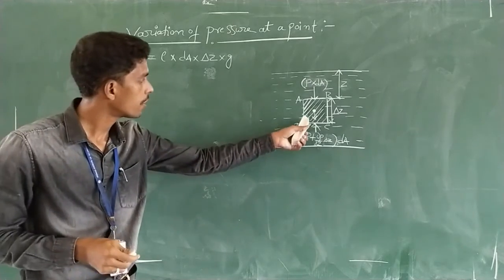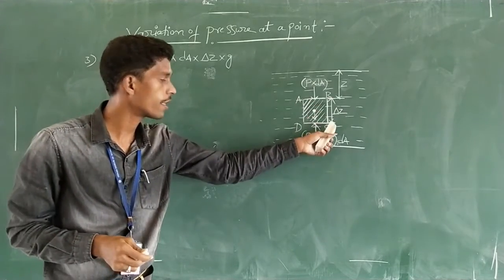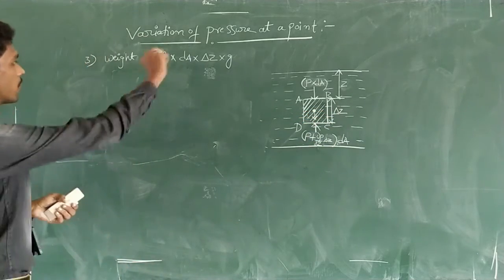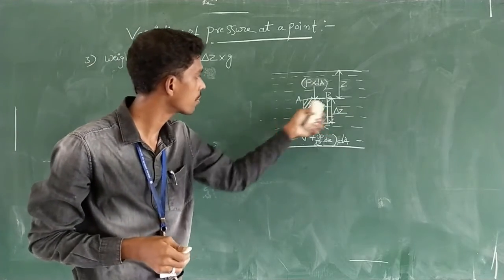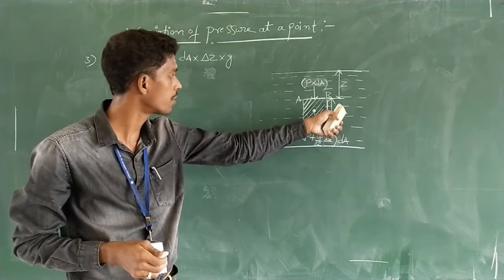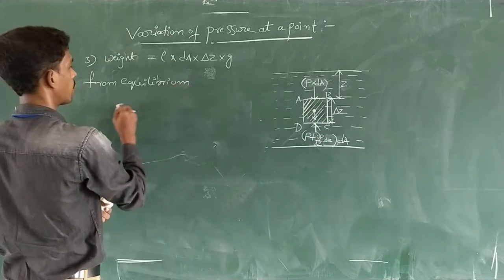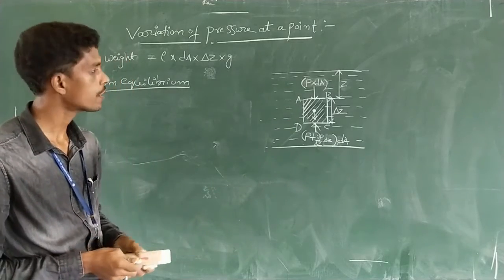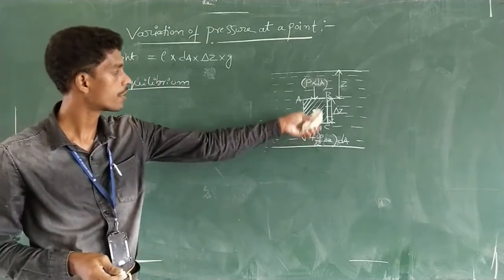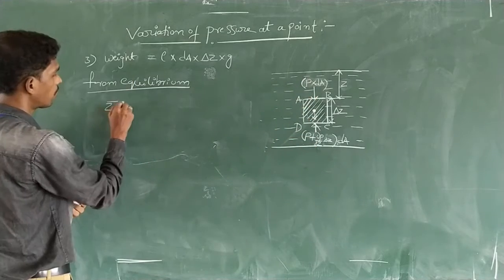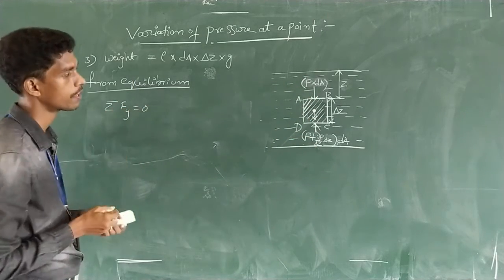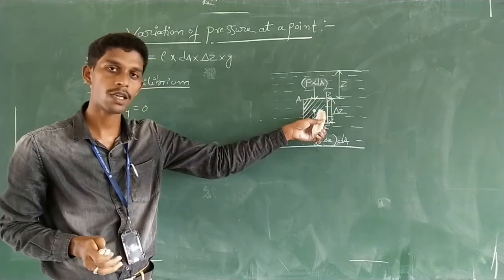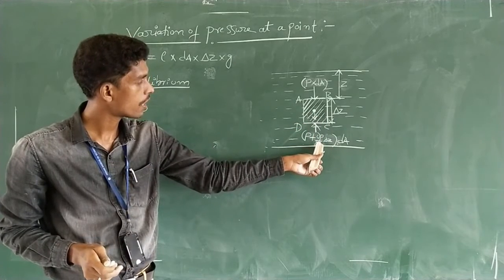Right. And the forces on this side and this side are equal. These are equal but opposite in magnitude. Now, these forces will not create any pressure change in this particular fluid because of equilibrium conditions. So we are talking about the vertical direction here. What is the equilibrium condition we have to take? Here you can see the forces are all in the vertical direction. To solve that condition, we have to select sigma Fy is equal to 0. See here, this one is acting vertically downwards and the weight is acting vertically downwards, and this one is acting vertically upwards.